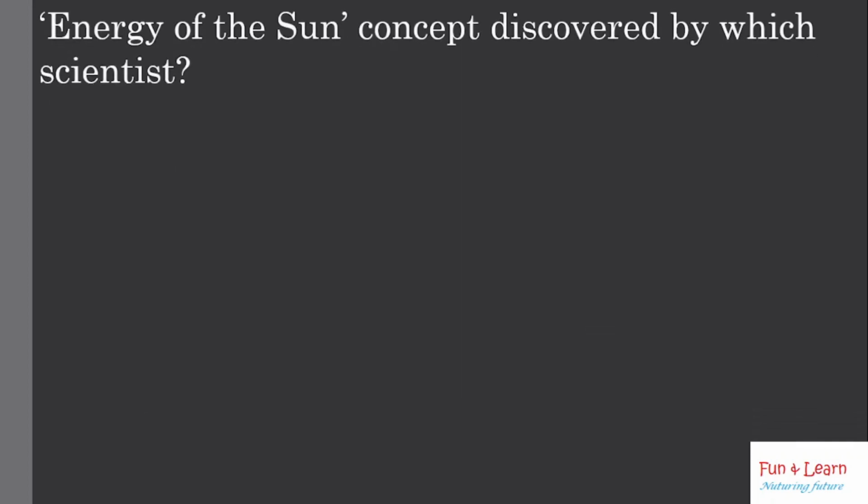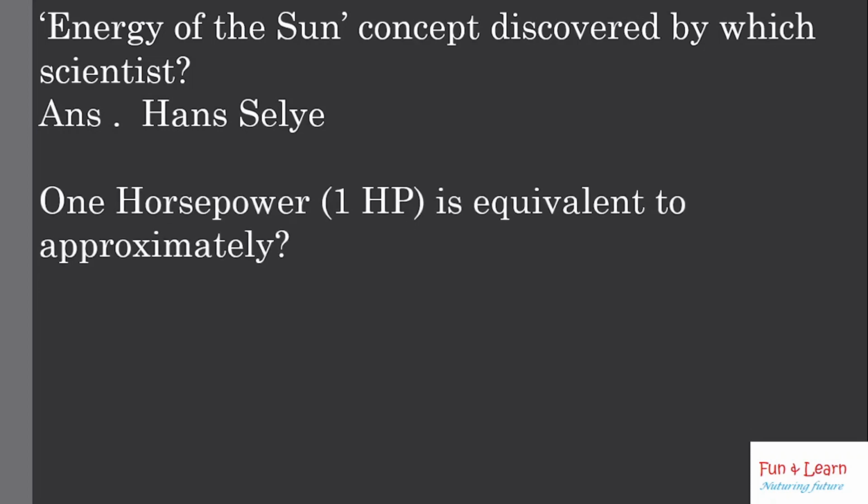Energy of the sun concept discovered by which scientist? Hans Selye. Energy of the sun concept discovered by Hans Selye. 1 horsepower is equivalent to approximately how much? 746 watts. A power level of 1 horsepower is approximately equivalent to 746 watts or 0.746 kilowatts. To convert from horsepower to watt, multiply by 746.